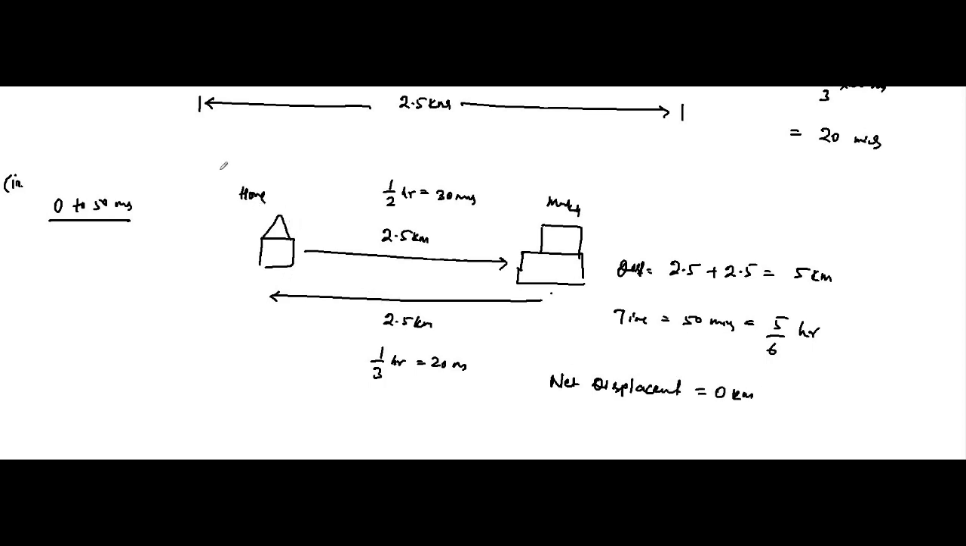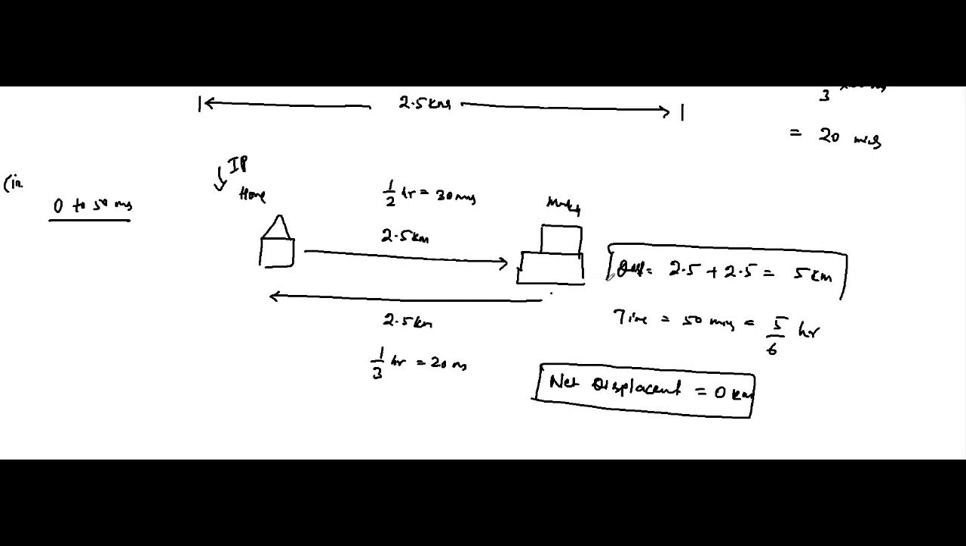Because the initial position is the home from where he started, and in this phase he returned back to the same point, the net displacement is equal to 0 kilometers. Even though he covered a distance of 5 kilometers walking to and fro, the displacement is 0.